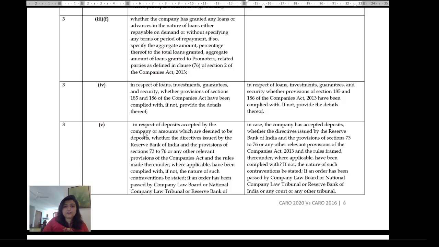So here again, please note this very, very carefully. Previously it says where the company has accepted deposits. Here they're also including the deemed deposits. So a trade advance not settled, or those deposits which have been accepted in contravention of the rules, those also have to get covered here. And that's a big change, right? So any amount which has been in violation of the deposit rules would become a deemed deposit. And the rules made thereunder, where applicable, have been complied with. If not, the nature of such contraventions to be stated.